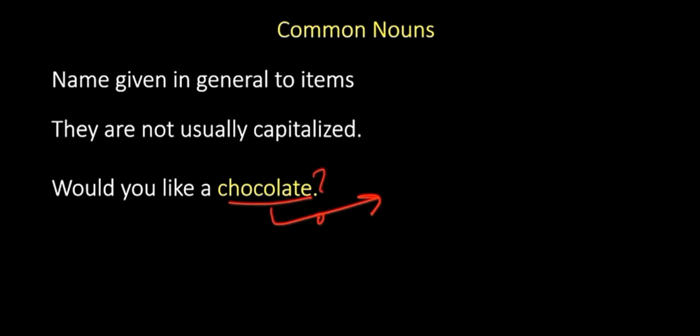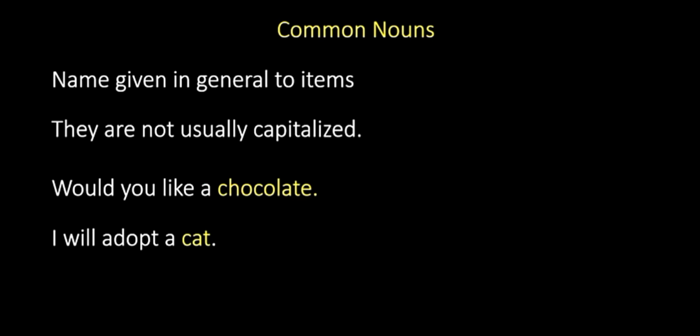That's why I have given the name a chocolate. And over here, if you see, C is not capitalized because it's a common noun. A different example: I will adopt a cat. In this case, cat is a name given in general to all the cats that we have throughout the world.